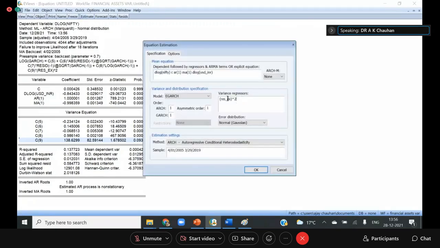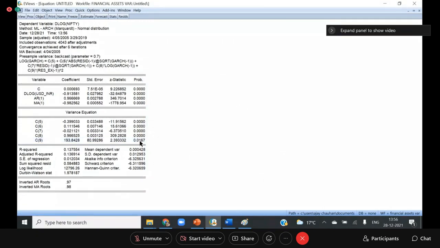And the answer is no. So here we are not finding any impact. Okay, if I say -1, is the volatility in the exchange rate on the previous day having an impact on the volatility of Nifty today? And the answer is yes. You can see that the answer is yes.